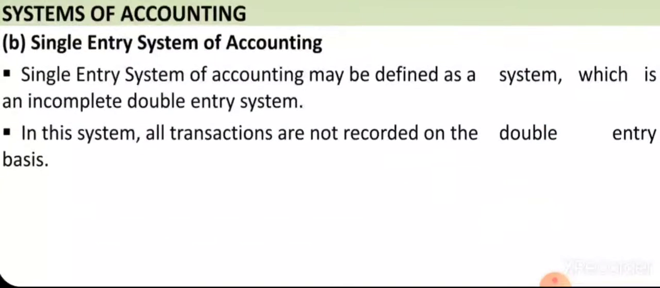The second system of accounting is the single entry system of accounting. In the single entry system, only one aspect will be mentioned. It is normally termed an incomplete double entry system of accounting. Nowadays the single entry system of accounting is not maintained, or actually it is not in use. Only the double entry system of accounting is used.